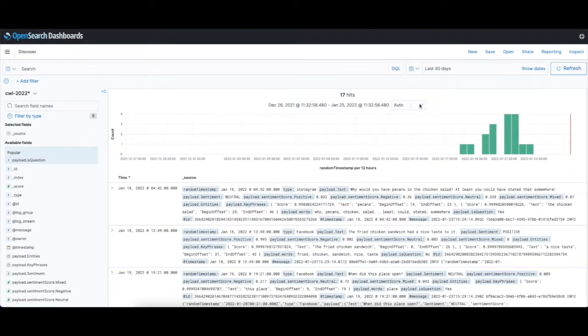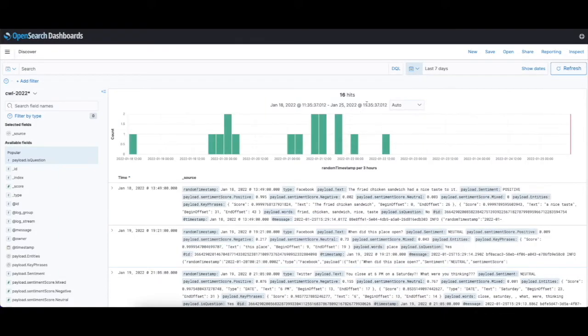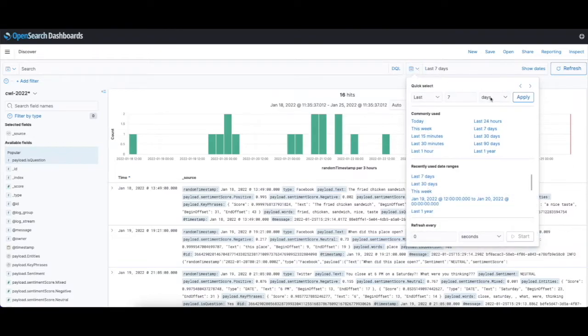And in here, I've got everything set to the last 30 days, which will catch everything. But of course, you can switch this to be whatever you want it to be. Last 7 days. It looks like it still got most all of them, but you can switch this to whatever.